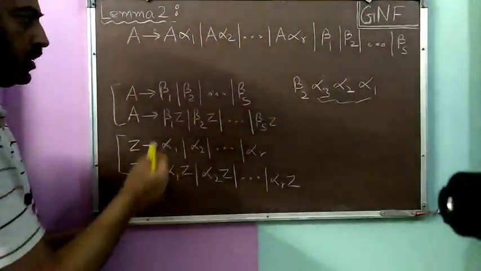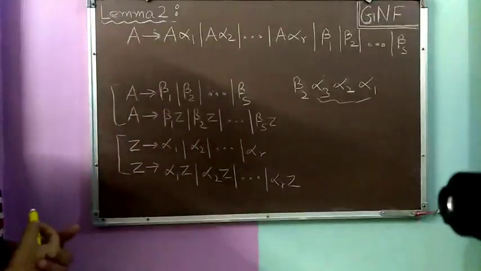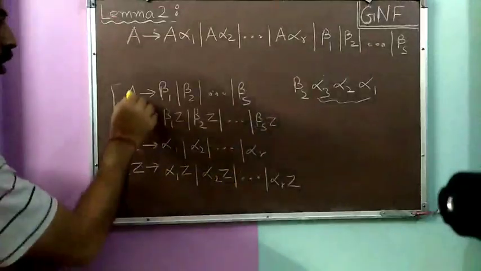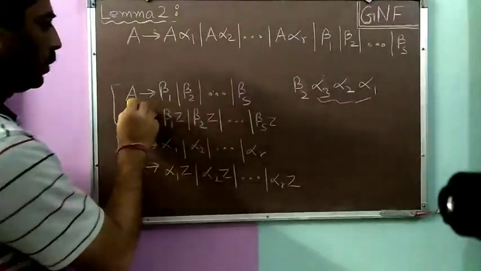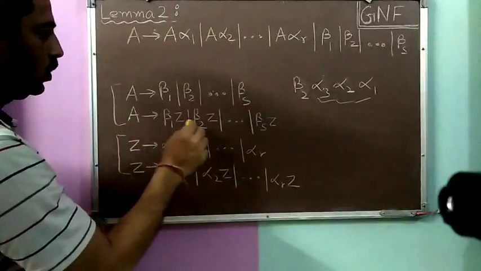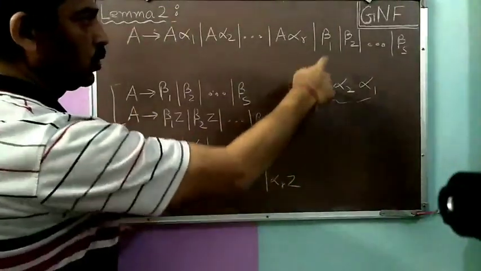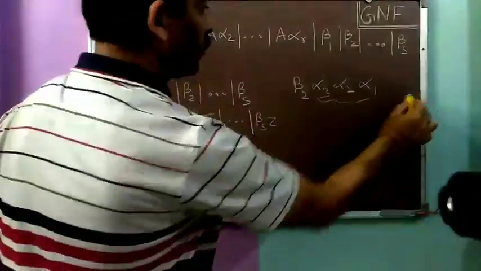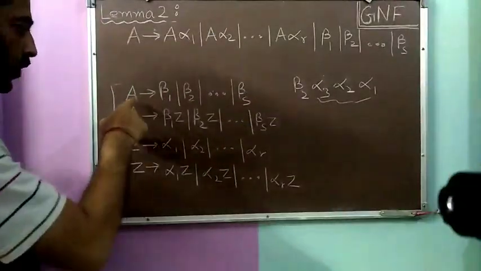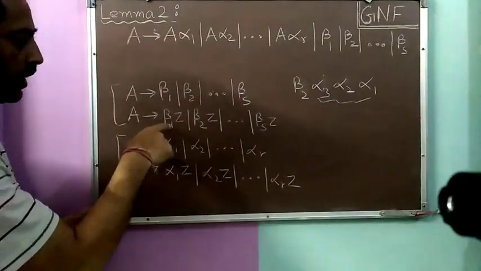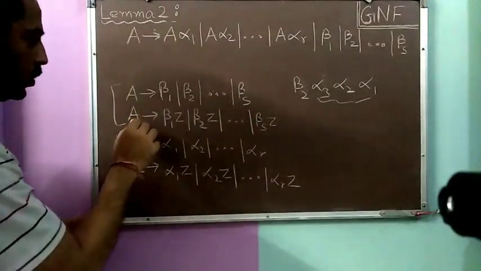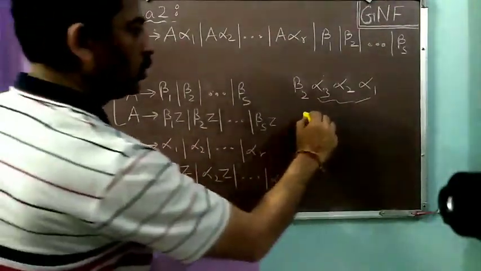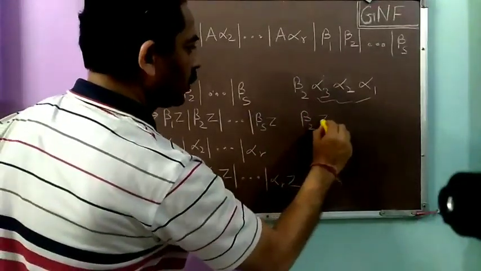Now, whether we can generate the same string from the new grammar or not, we have to check. Okay, we have to start with beta 2. So we will start with A. We could simply use A to beta 2, but after beta 2, we have to generate a sequence of alpha i's as well. So we will be using these productions which comprise Z as well. We want beta 2 here, so we will use A to beta 2 Z. So we will generate beta 2 Z.